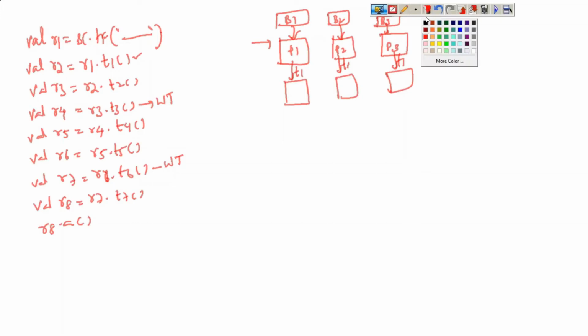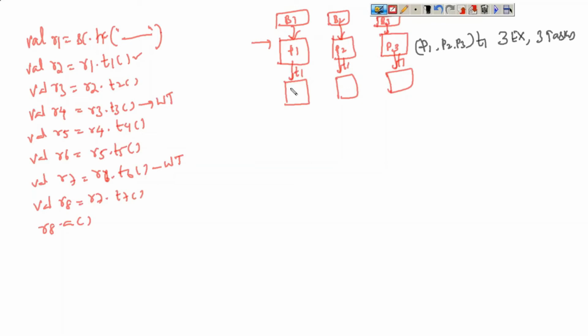So partitions are created and the partitions are getting processed with the transformation T1. How many executors are created here for processing these 3 partitions? Three executors, right? And how many tasks will be running here? Three tasks. So for every execution of an RDD, executors and tasks will be created.